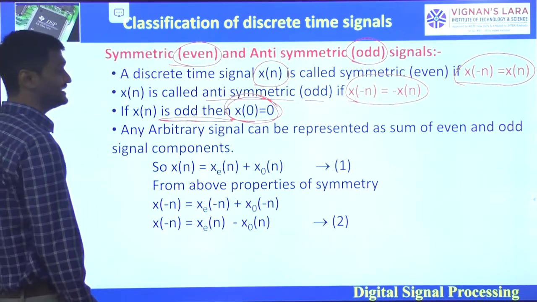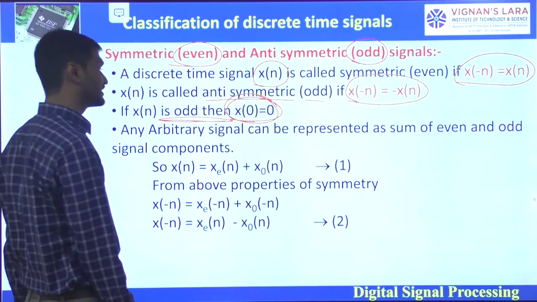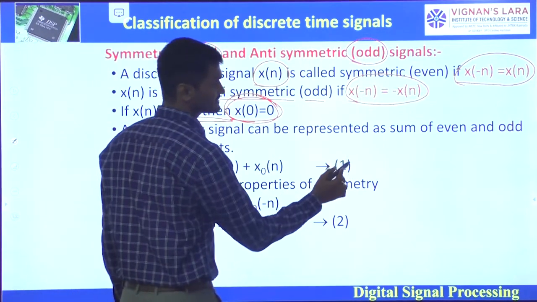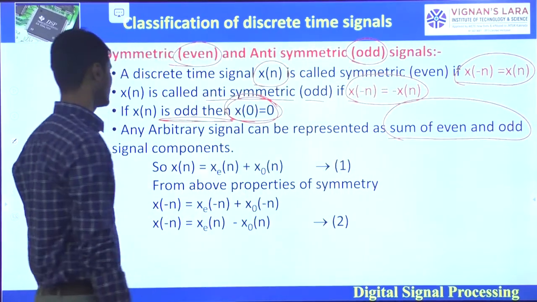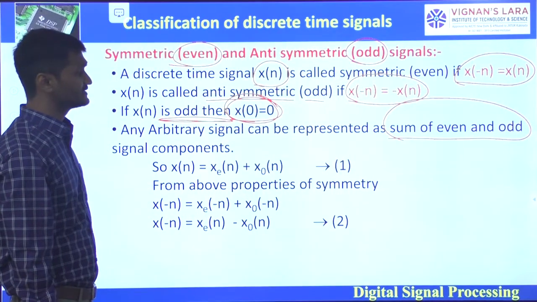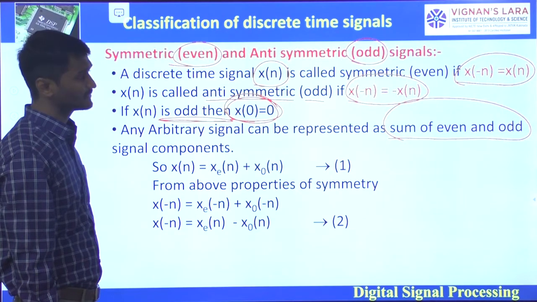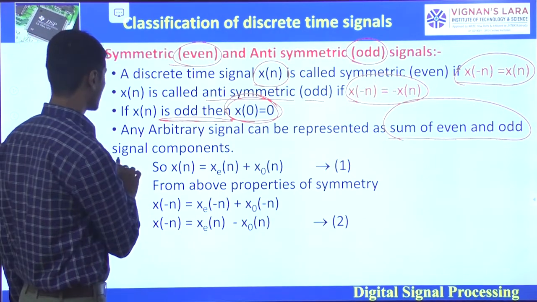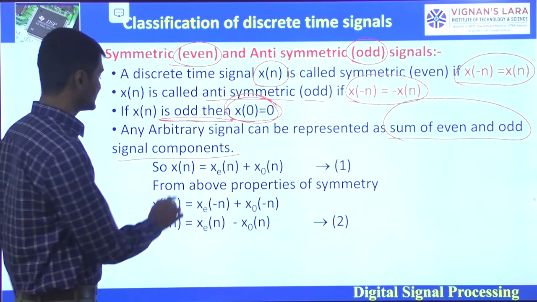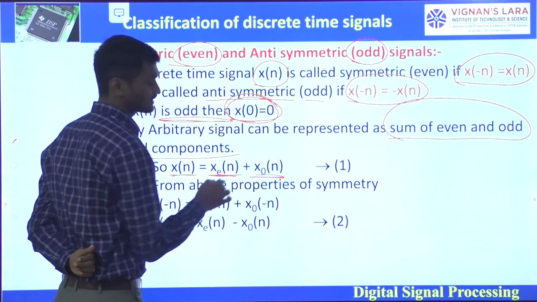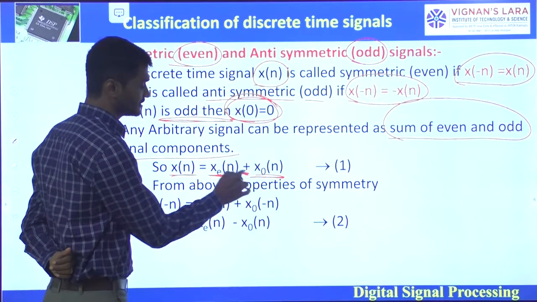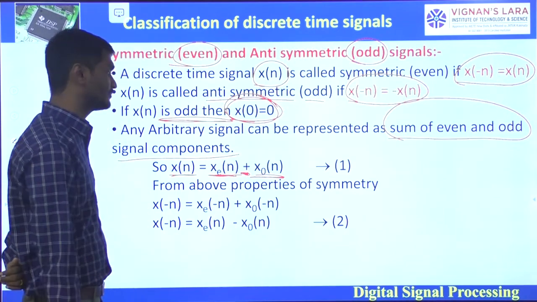Any arbitrary signal can be represented as a sum of even and odd signals. Any arbitrary signal can be represented as a sum of even and odd signal components. That is, x of n is equal to the sum of even and odd signal components.